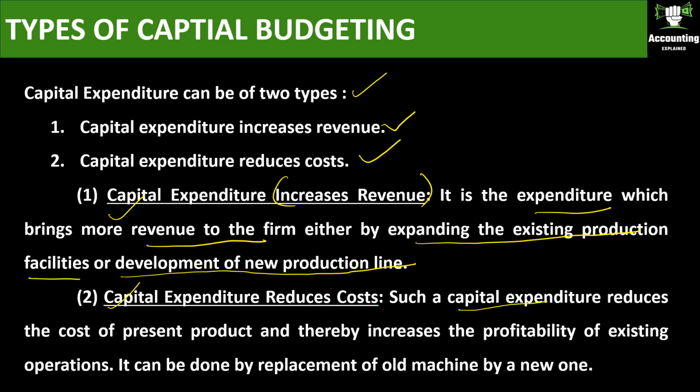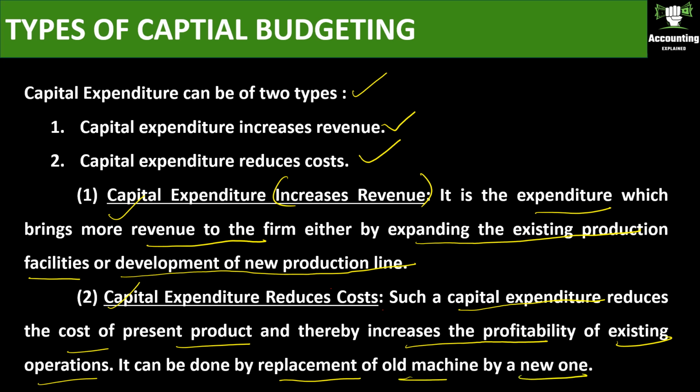Such a capital expenditure reduces the cost of the present product and thereby increases the profitability of existing operations. So these types of expenditure will decrease the cost of the present product, and thereby the profit will be increased. When you decrease the cost, profit will increase, right? So that will happen. An example of this is the replacement of an old machine by a new one.